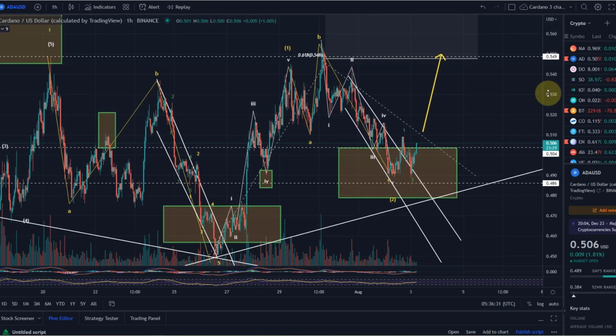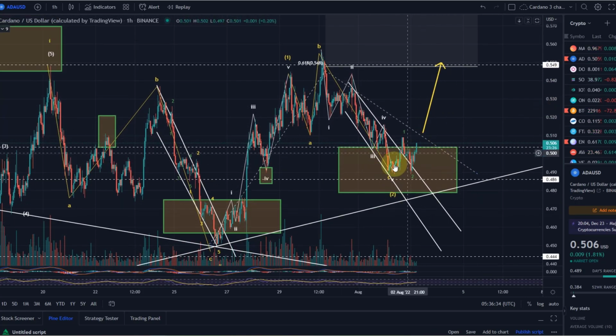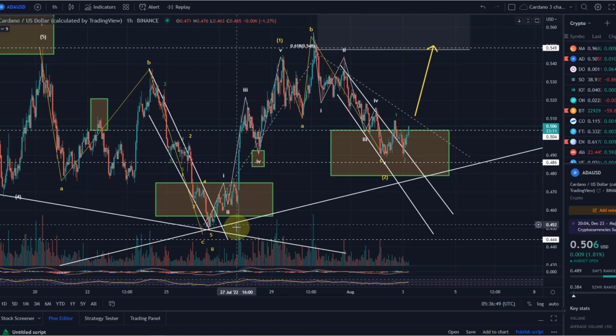Still a bit uncertain, but we've come into this reversal area and reversed out of it already. We currently see some impulsive movements to the upside, so we need to keep an eye on that. We also broke out of that descending channel to the upside. So that's currently where we are.